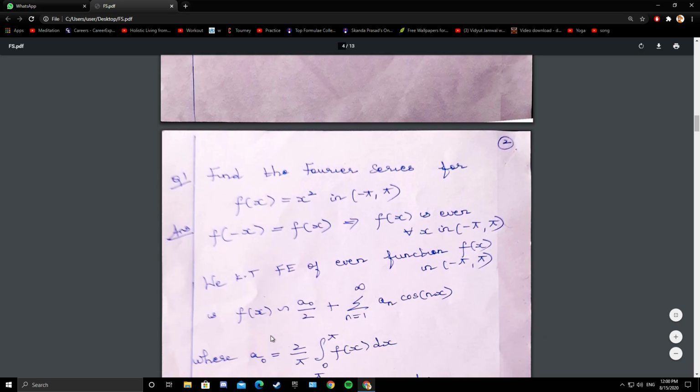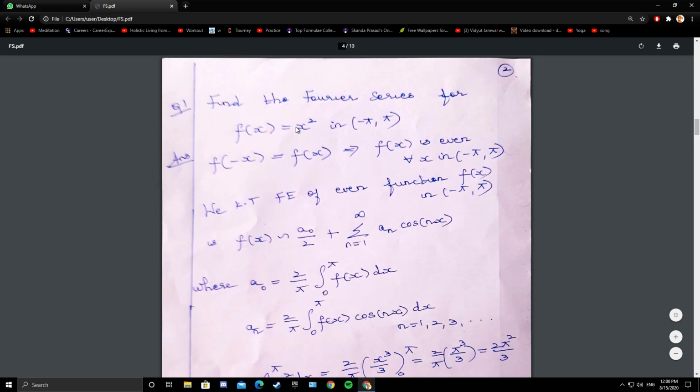Now we have the problem: Fourier series of f of x in minus pi to pi.